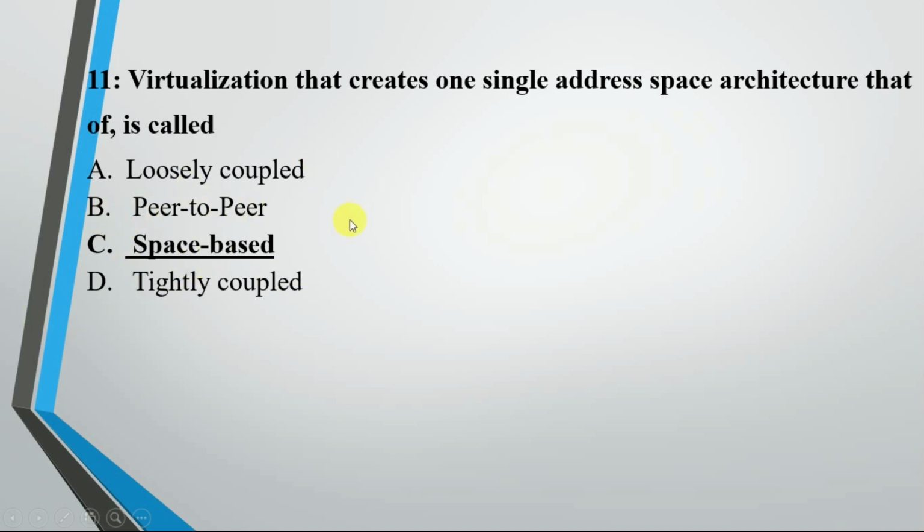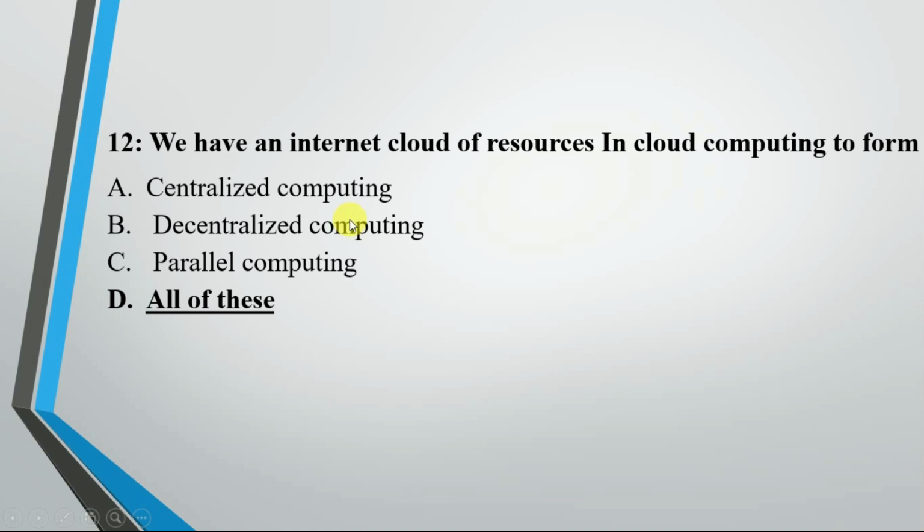The answer is space-based. Now we have an internet cloud of resources in cloud computing to perform what? Options are centralized computing, decentralized computing, parallel computing, all of this. The answer is all of this, because in centralized, decentralized and parallel computing we have a lot of resources, and in cloud we have a lot of data for the computation process.